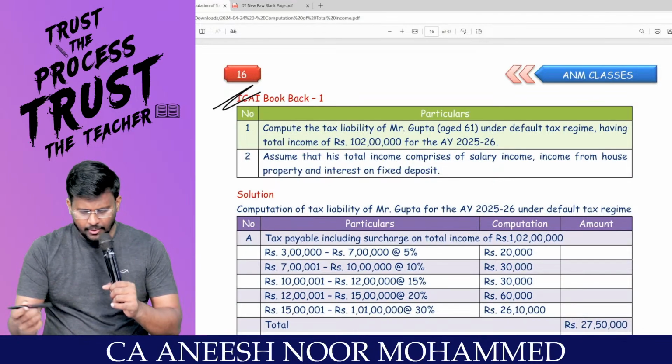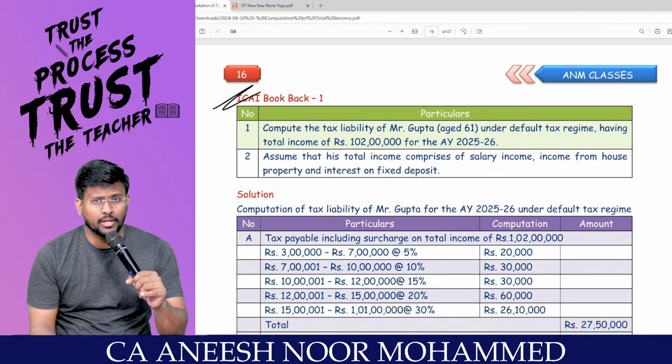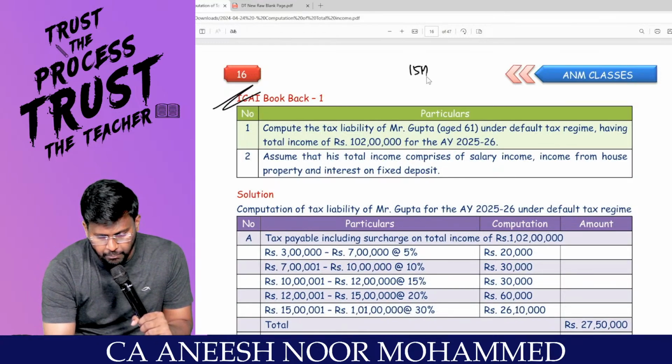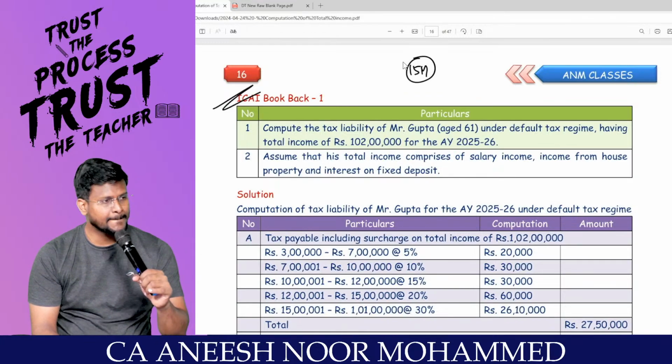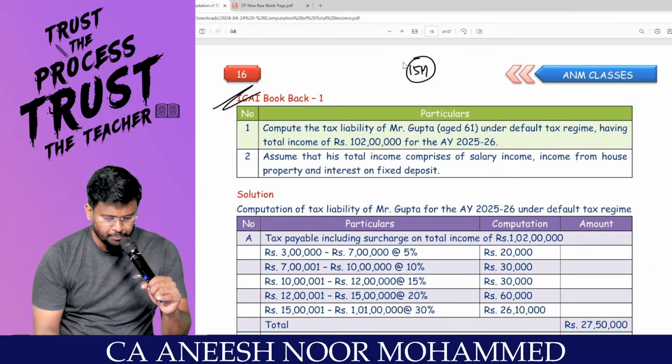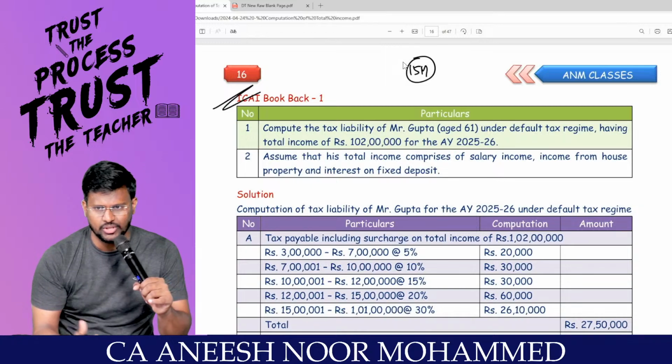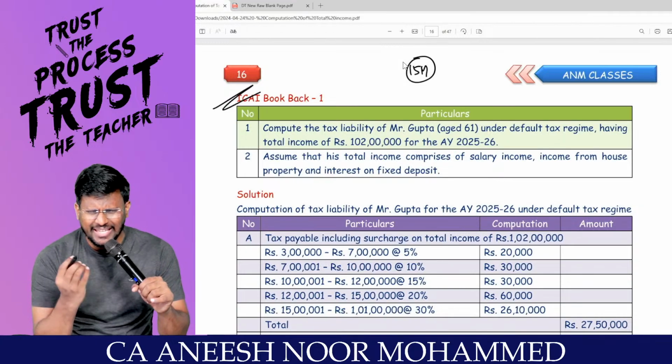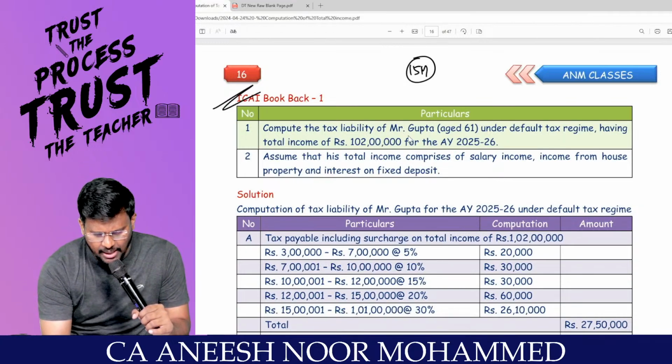So we are doing the computation of total income, the first 15 mark question for the exam. In that we have already solved the first 4 questions. I'm moving into the next 4 questions in this slot. First, a very easy question. Compute the tax liability of Mr.